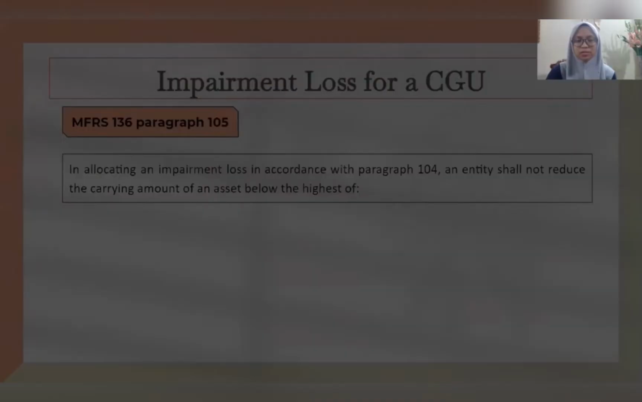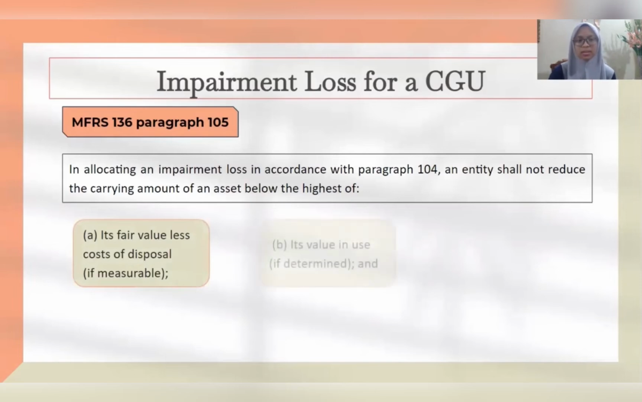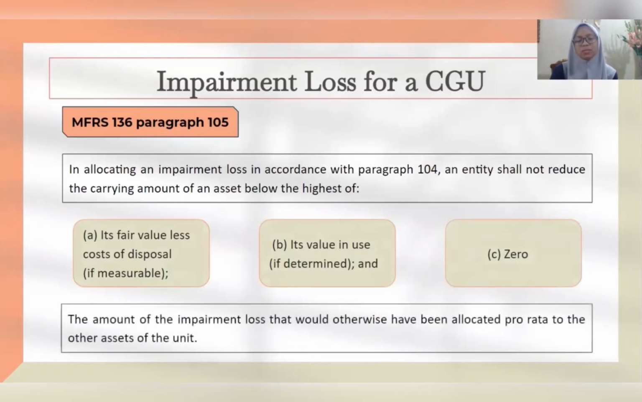So continuing with the next paragraph, which is paragraph 105. It states here that in allocating an impairment loss in accordance with paragraph 104 just now, an entity shall not reduce the carrying amount of an asset below the highest of its fair value less cost of disposal, its value in use, as well as zero. So the amount of the impairment loss that would otherwise have been allocated shall be allocated pro rata to the other assets of the unit. So now it might be confusing, but I'm sure that you will have a better understanding once you take a look at the example.